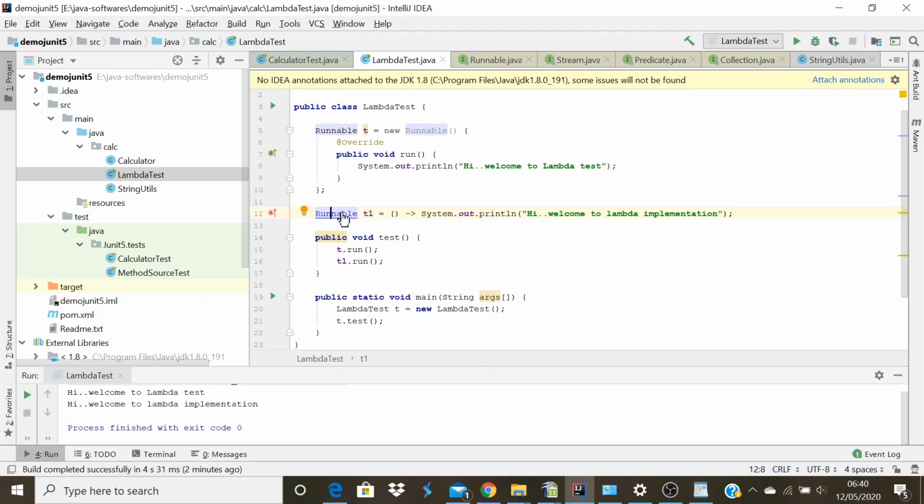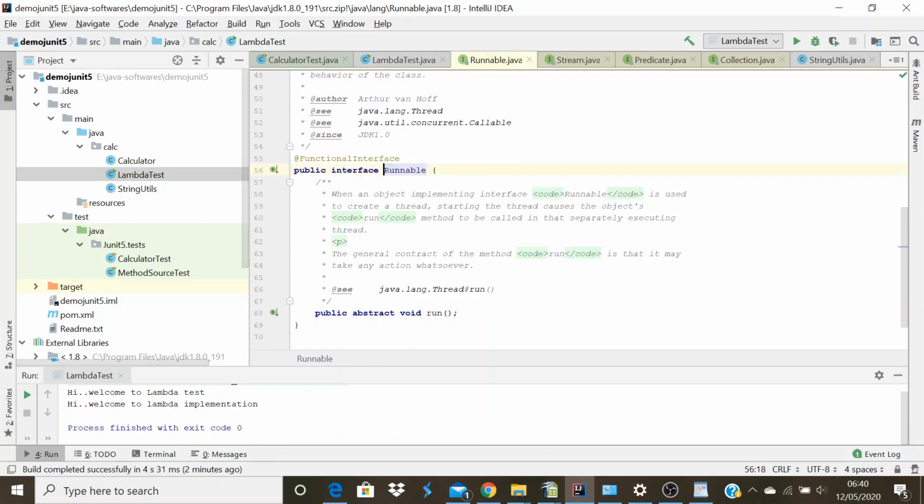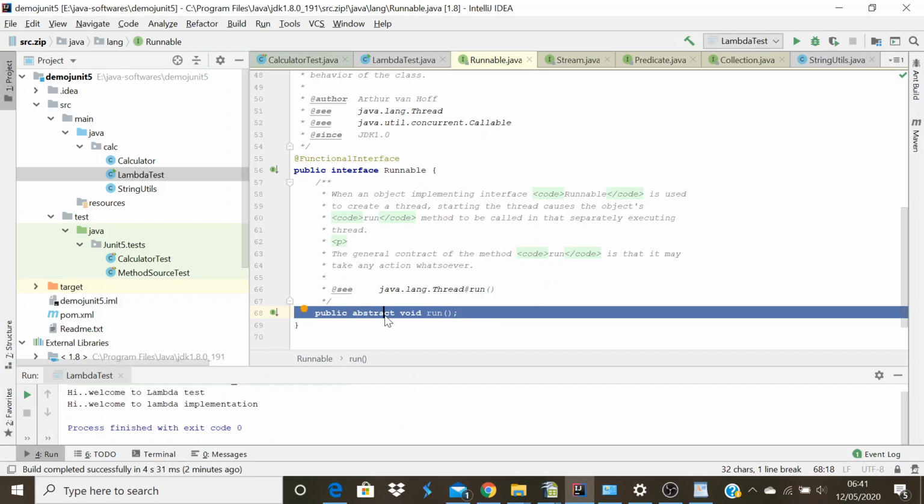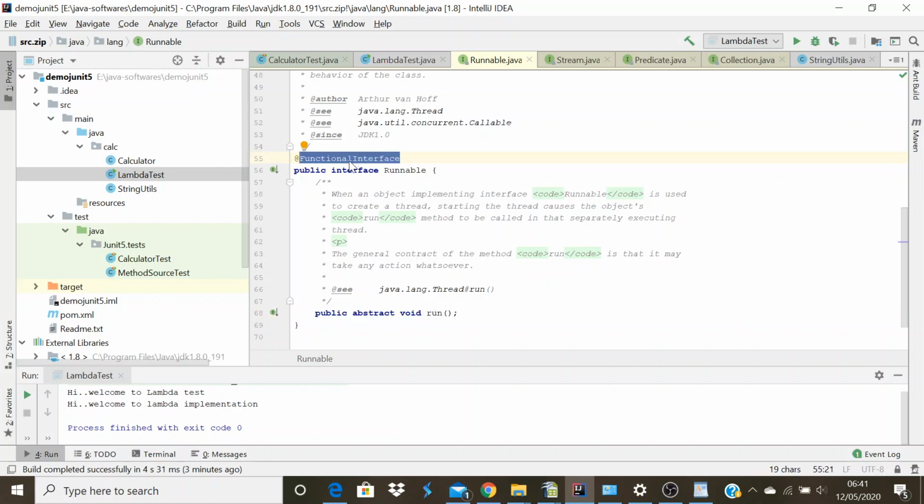Let me see how many abstract methods we have in the Runnable interface. See, we have just one abstract method, that is the run method, and the JDK defined Runnable as a functional interface. This annotation describes what kind of interface it is.